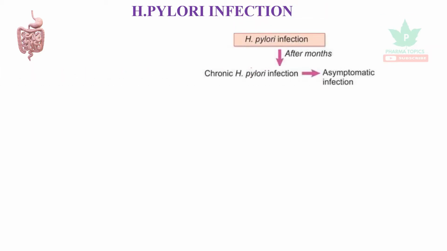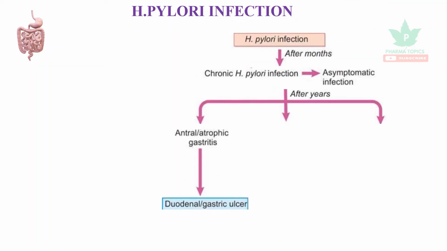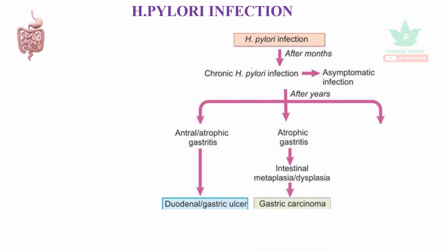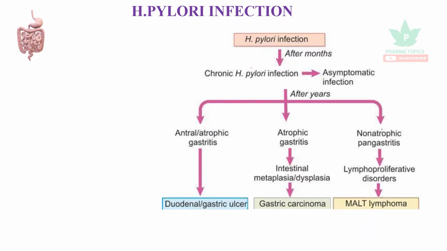Our topic of discussion is H. pylori infection and the drugs used. H. pylori infection after a few months can lead to chronic H. pylori infections, and the patients will be asymptomatic at this stage. And after a few years, it may lead to duodenal or gastric ulcer. It may cause gastric carcinoma, or it may lead to MALT lymphoma.